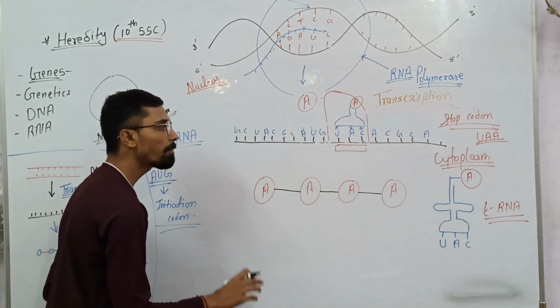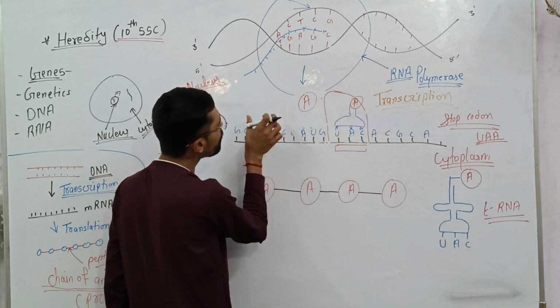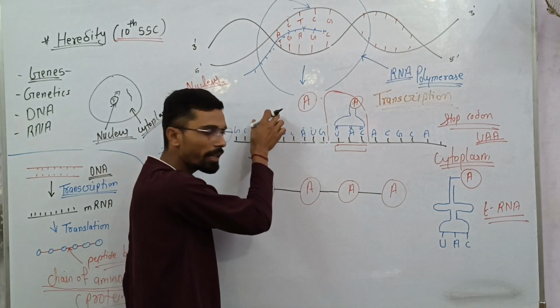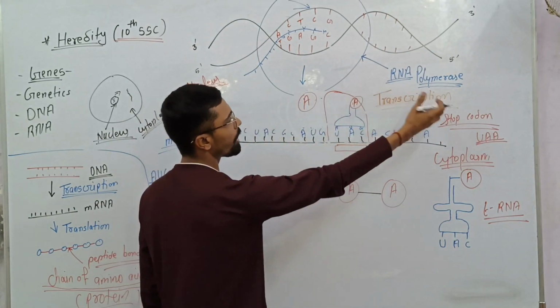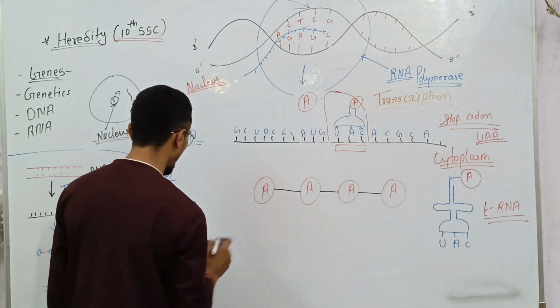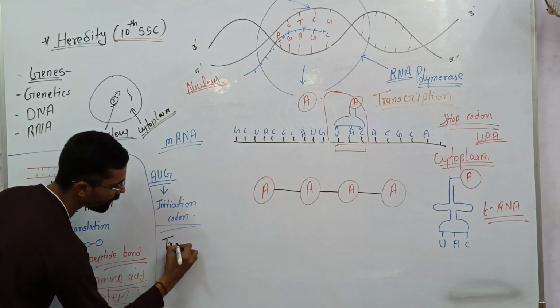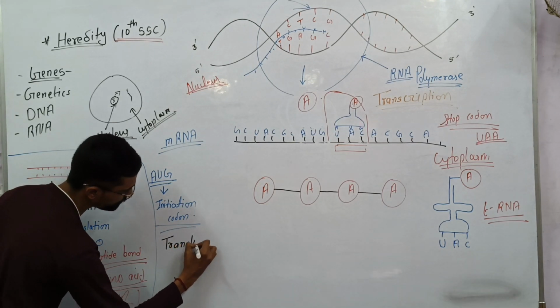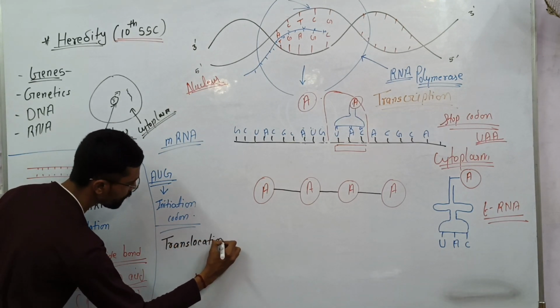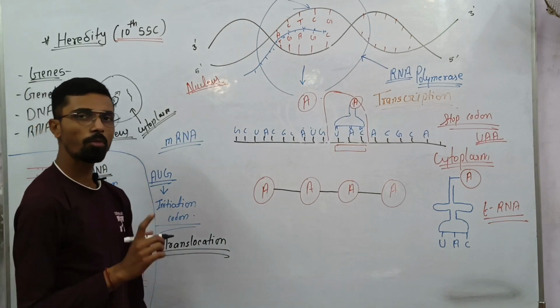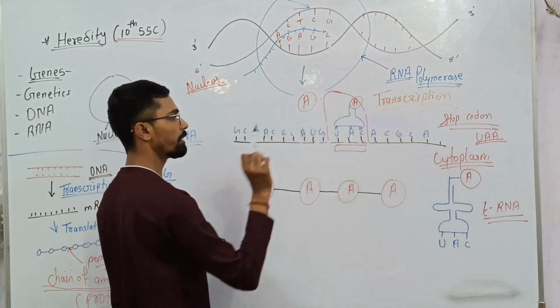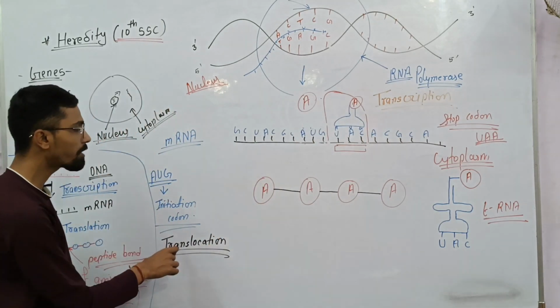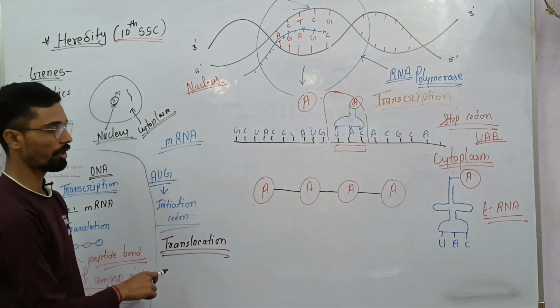Keep in mind, these ribosomes move from one place of the mRNA to another place of the mRNA, or from one end of the mRNA to the other end. That is called translocation. The movement of ribosomes from one end to the other end of the mRNA is called translocation.